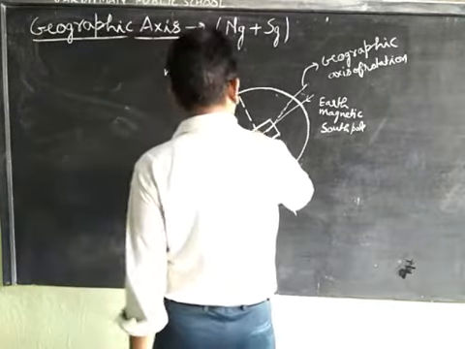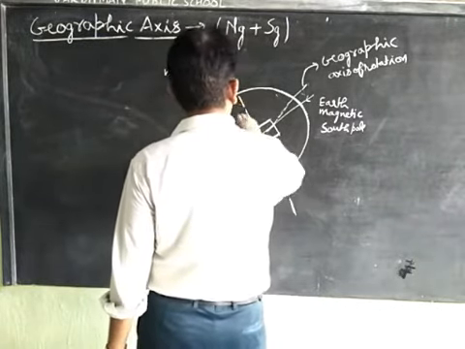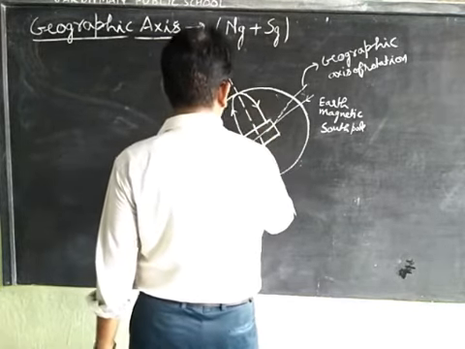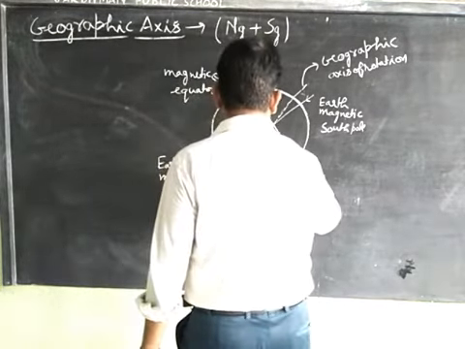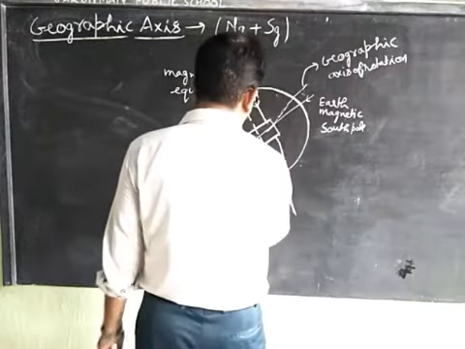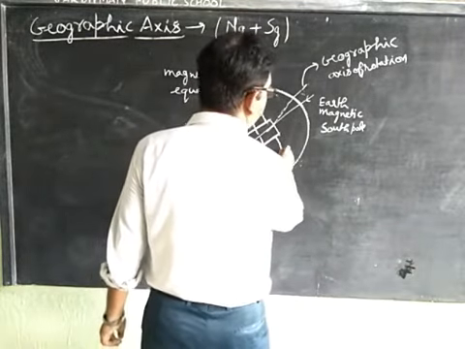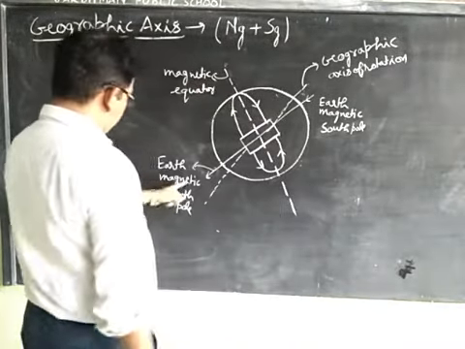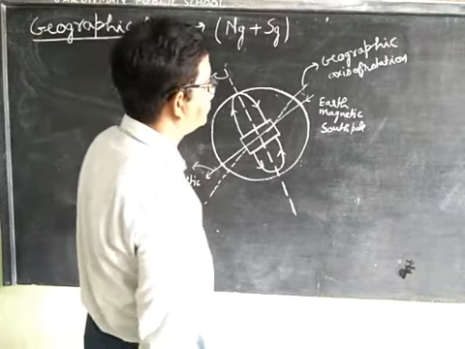Now from this direction to this direction, and this is from this direction to this direction. This is the Earth's magnetic north pole.